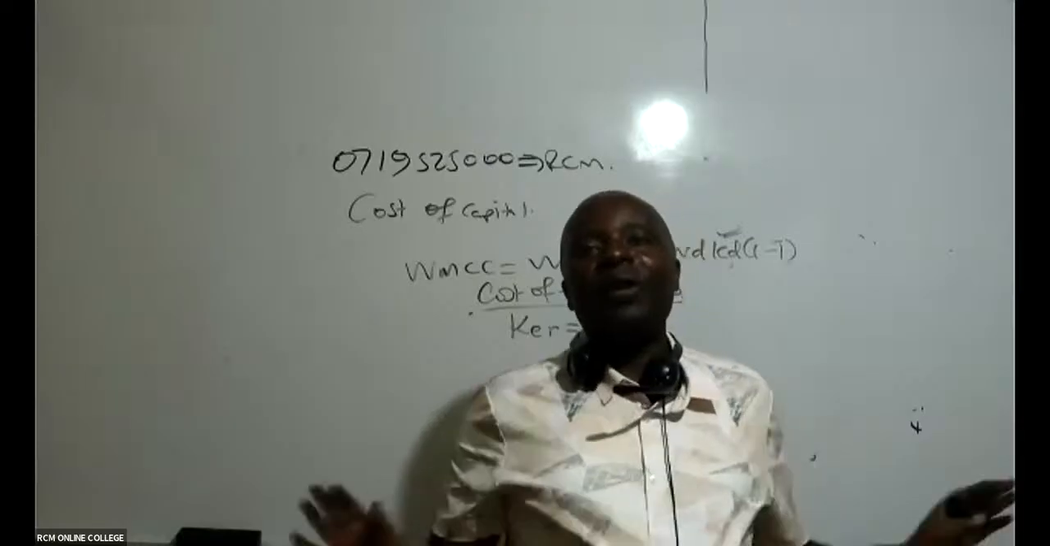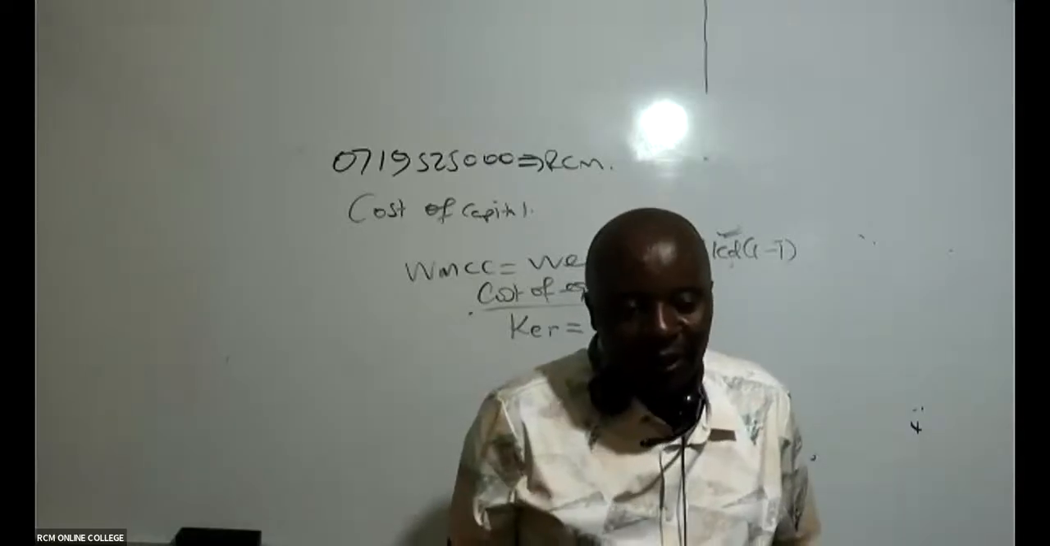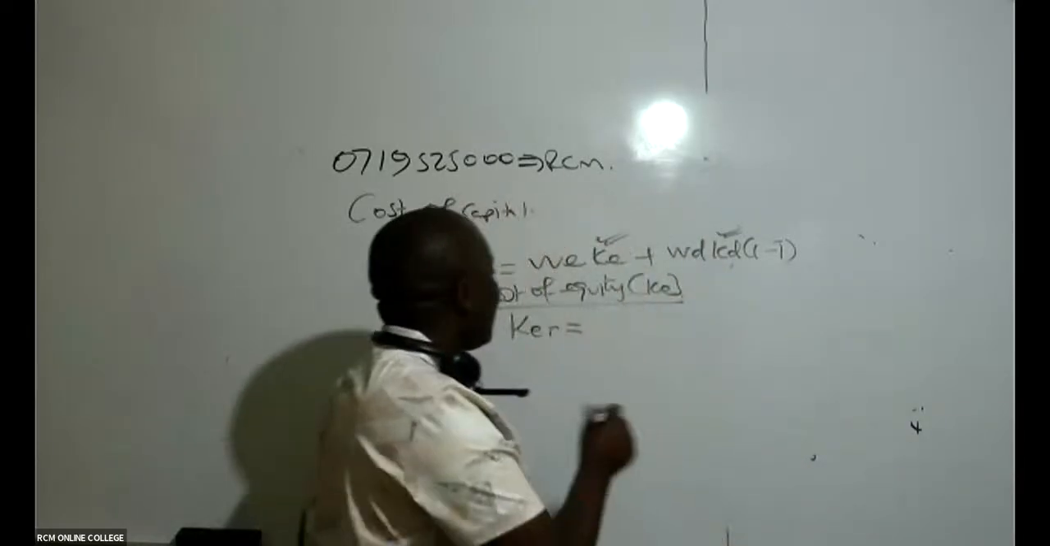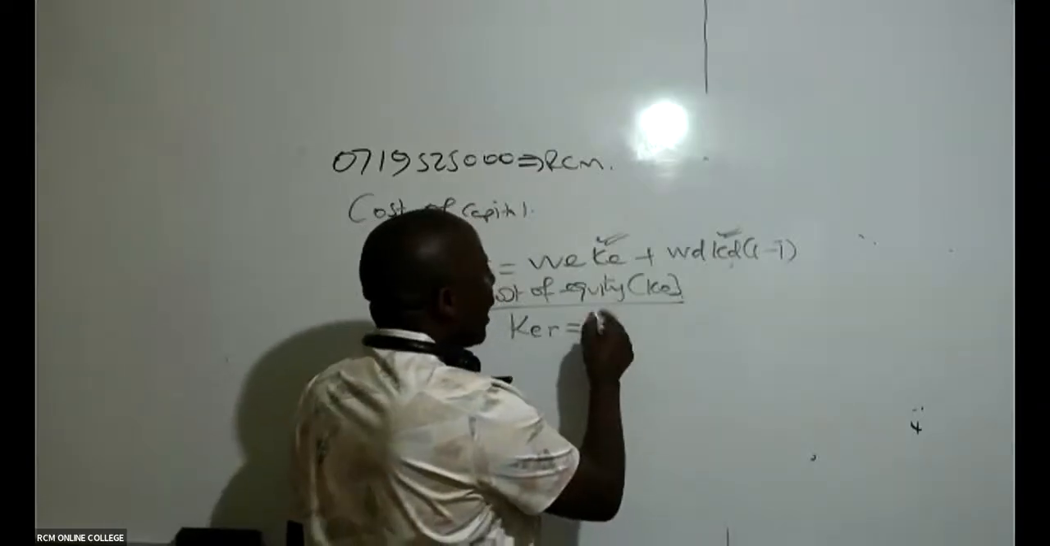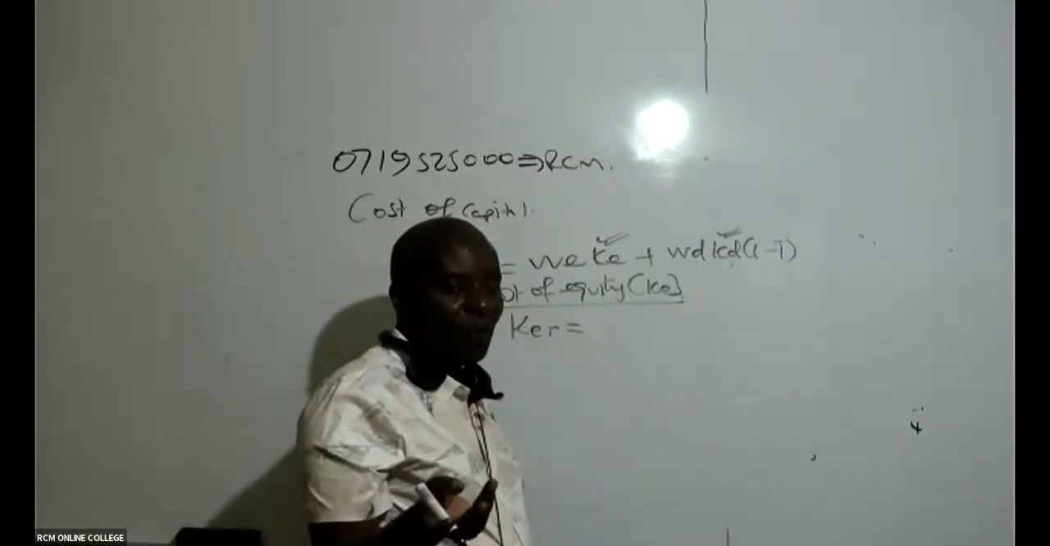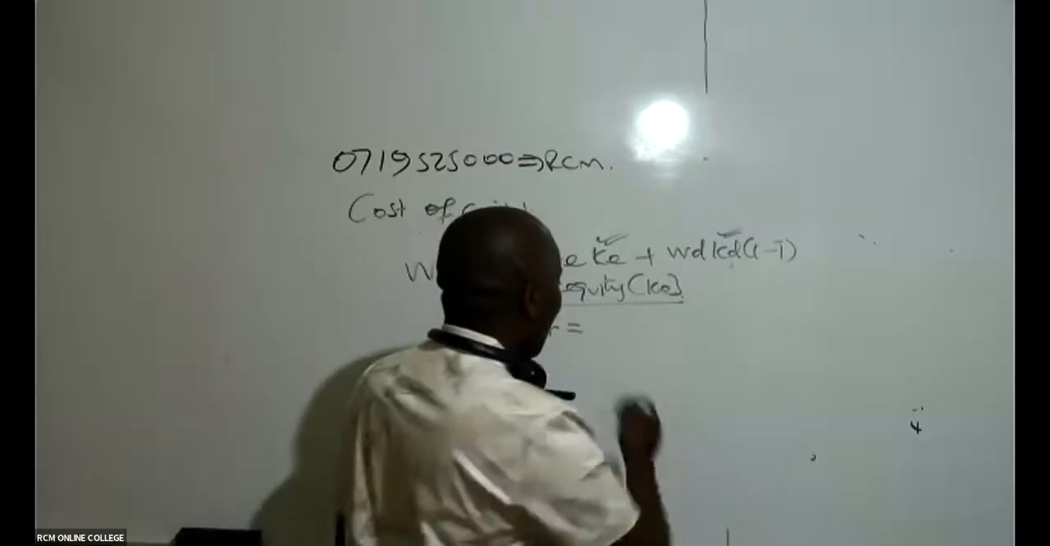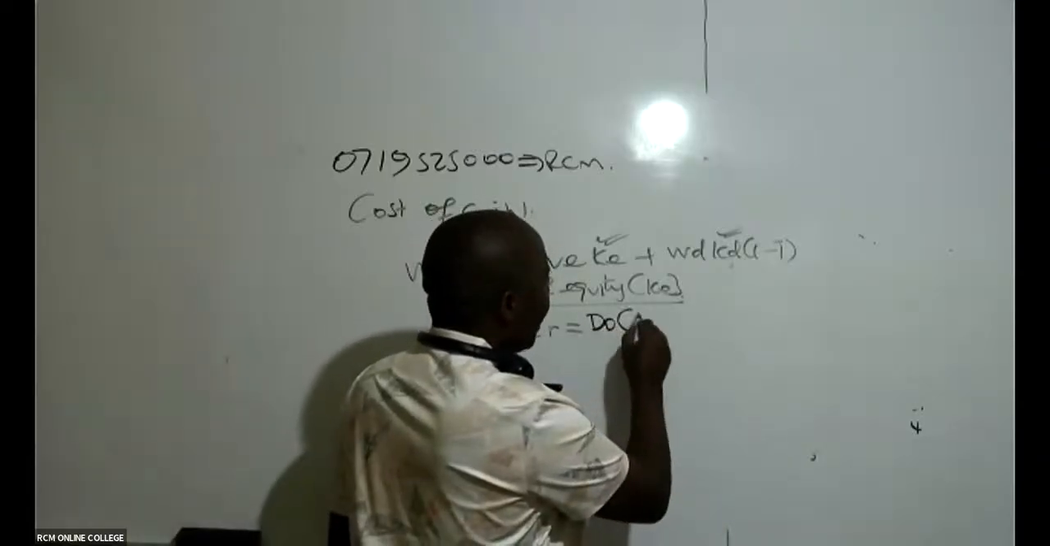So here, the only way out for me to get this cost of equity retained earnings is to use what we call the Gordon growth formula. So it is D0 and the dividend will be growing.